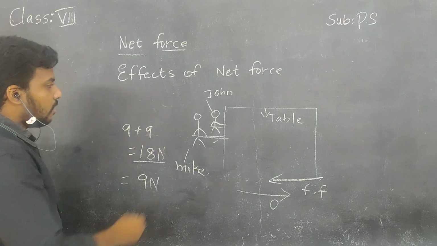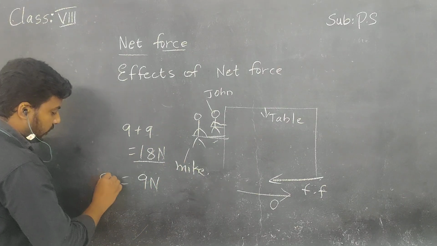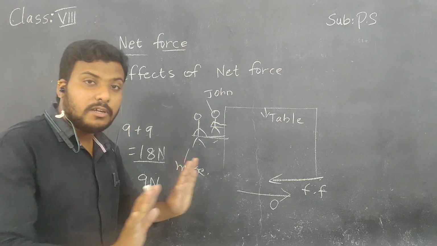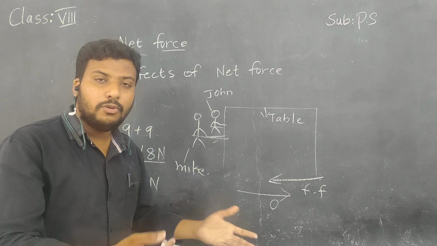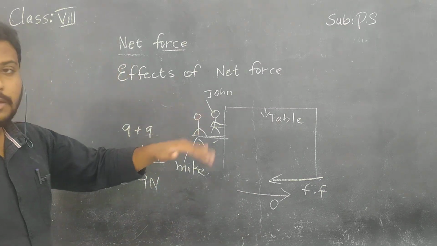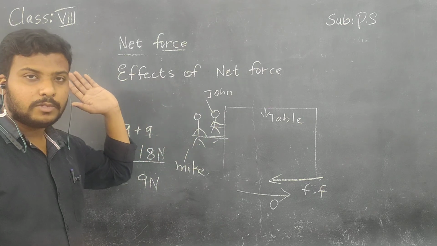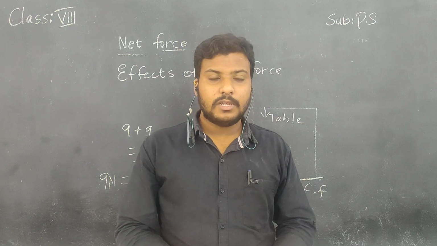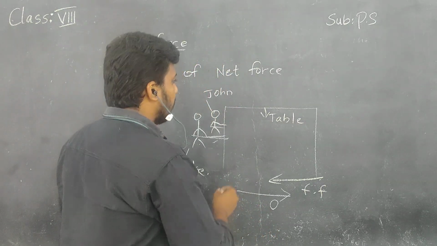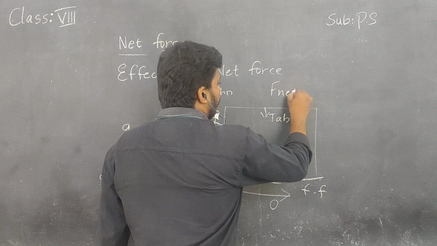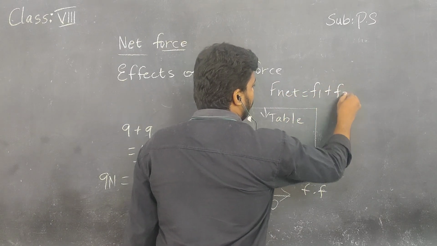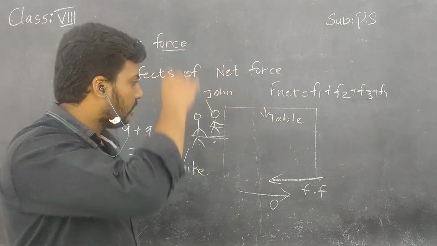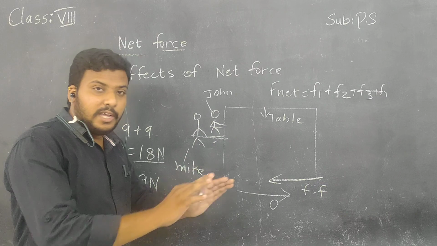In the first case, Mike applied 9 newtons and the frictional force was also 9 newtons. 9 minus 9 is 0. In that case, the table did not move even a bit. In this case, it started moving because of John. Understand, children? So, to add the forces in the same direction, F net equals F1 plus F2 plus F3 plus F4, like that you can add. Okay, children? In the same direction.